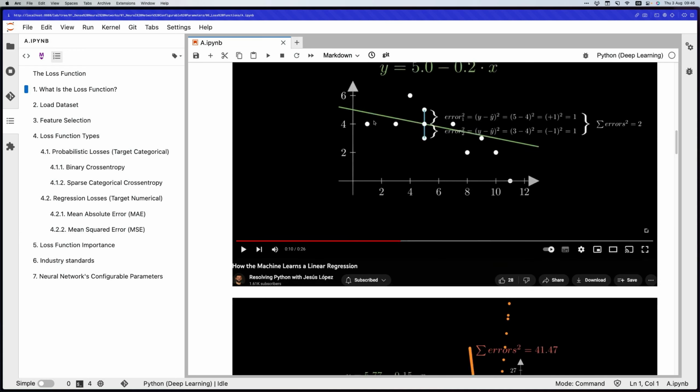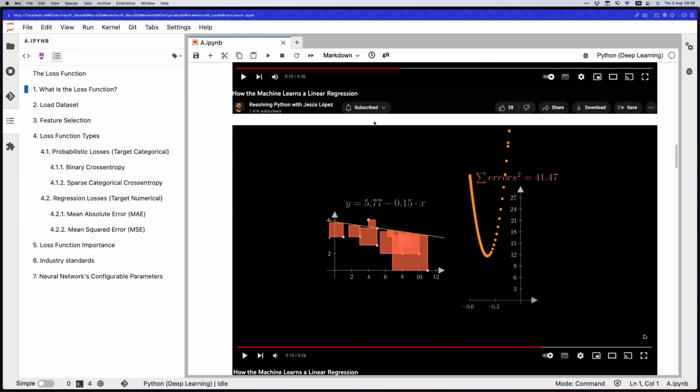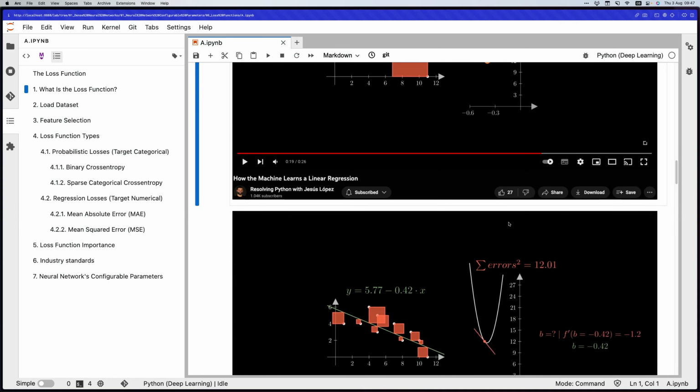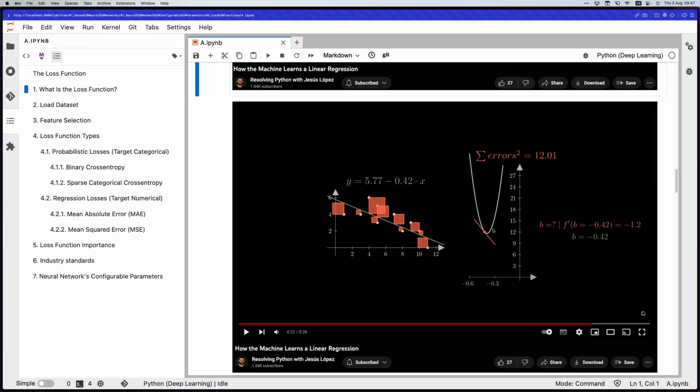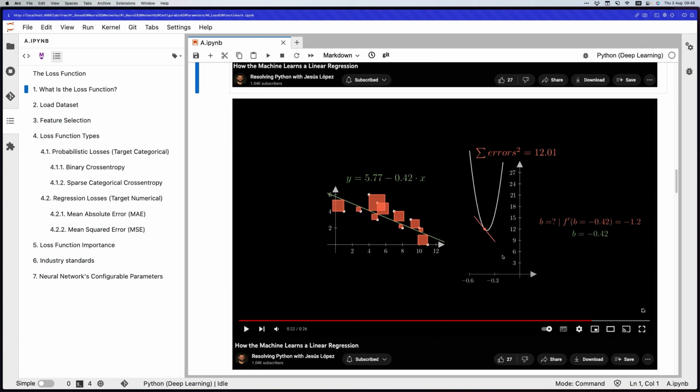After we aggregate the sum of squared error, we can get one of the points in the cost function. As we change the numbers in the mathematical equation, we can get different points in the errors, and that is how the cost function is composed, the white curve, within which we will find the minimum error. In conclusion, the loss function is how we measure the difference between the real data and the predictions.